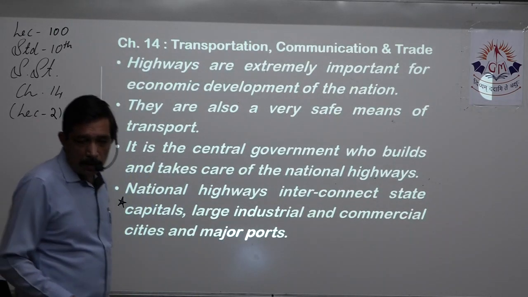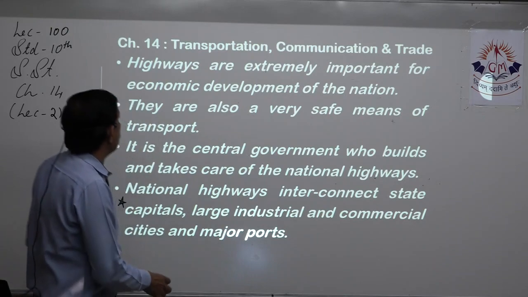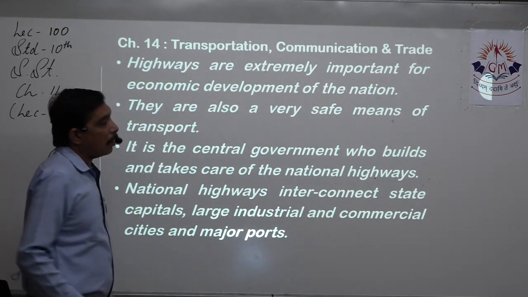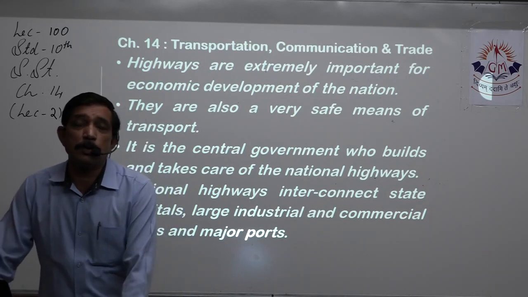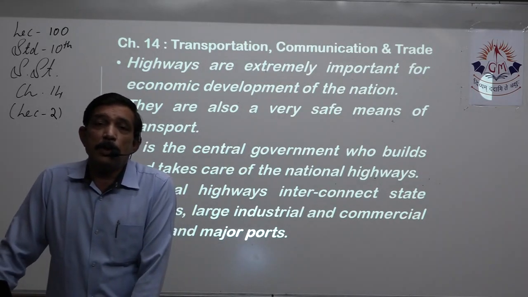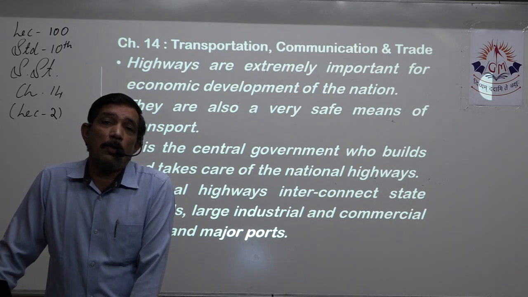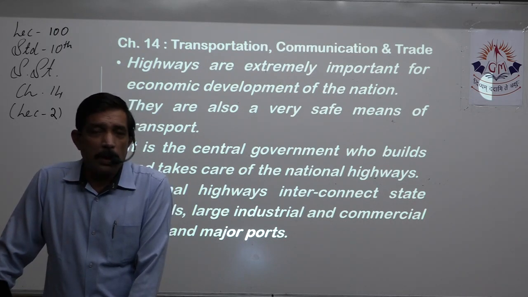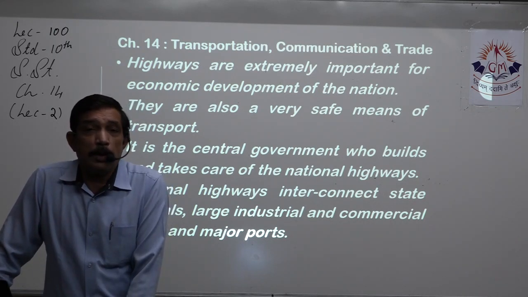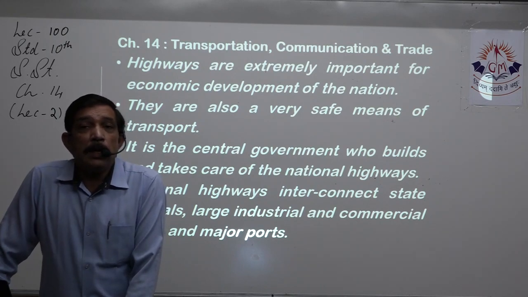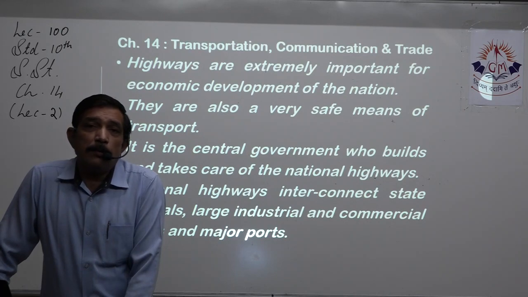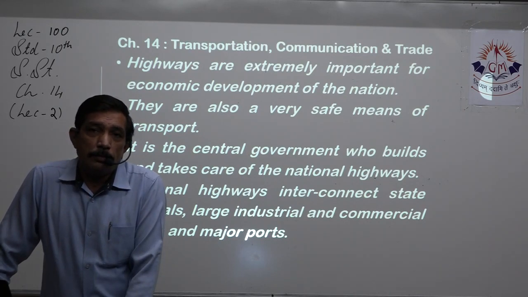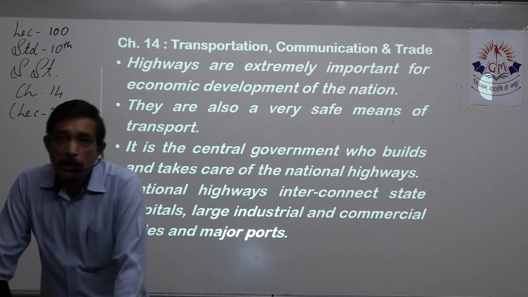Now, highways are extremely important for economic development of the nation. We have learned earlier that natural resources are distributed unevenly all over the earth, all over the countries. Now, if you come to a particular country, say India, in India also natural resources are haphazardly found all over India. Suppose cotton grows in Gujarat and Maharashtra.